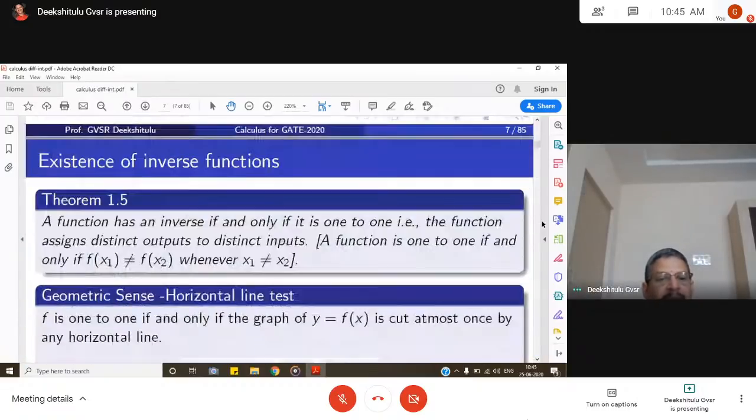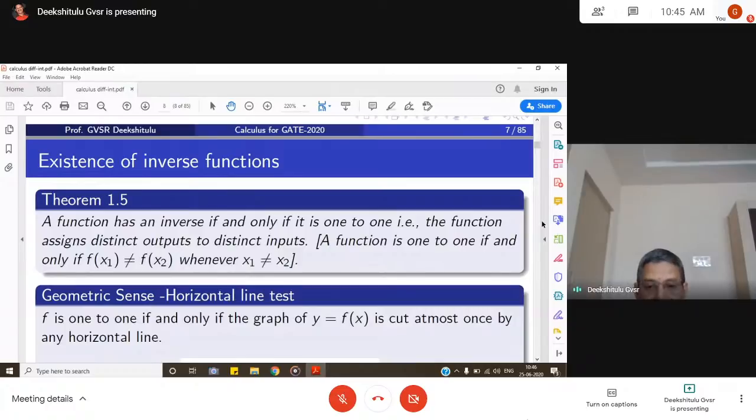Let us see. A function has an inverse: it's an important theorem in analysis. A function has an inverse if and only if it is one-to-one. That is, the function assigns distinct outputs to distinct inputs. What do you mean by a one-to-one function? A function is one-to-one if and only if different points in the domain have different images, that is, f of x1 is not equal to f of x2 whenever x1 is not equal to x2.